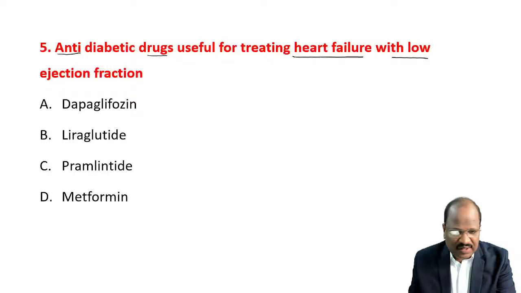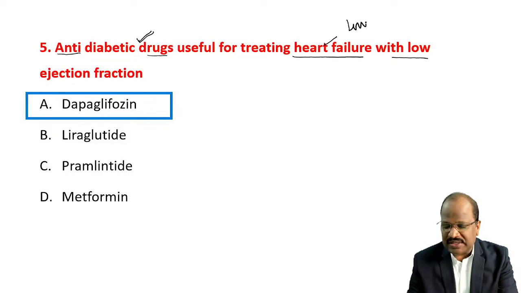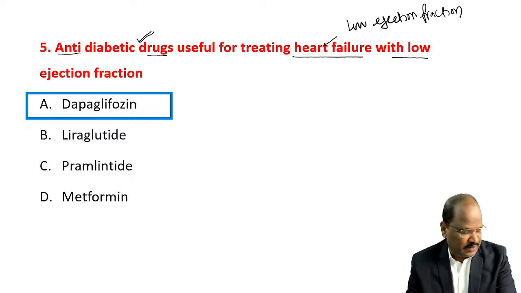Can you please tell all the options are correct options? Whether the same options were given in the exam also? Same option? Okay. Anyway, this question deals with anti-diabetic drug useful for heart failure. Of course, we know SGLT2 blocker. Okay. Ejection fraction. Ejection low with the low ejection fraction. Okay, low ejection fraction was given. Okay, good, good. Hmm. Reduced ejection fraction. Okay, low. Okay.